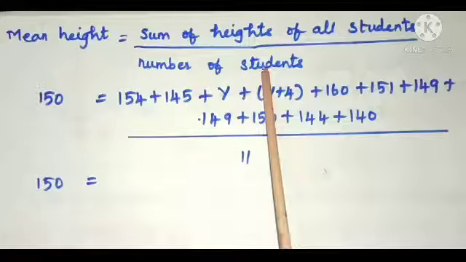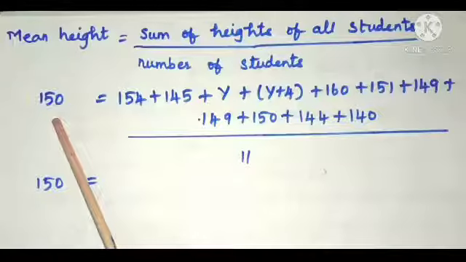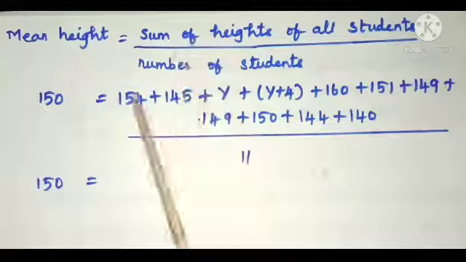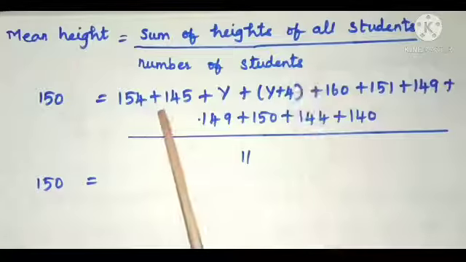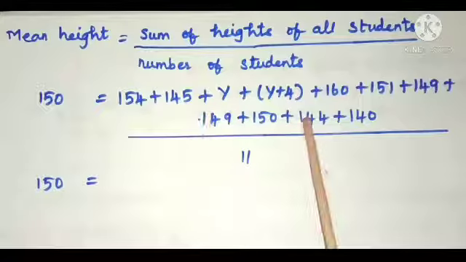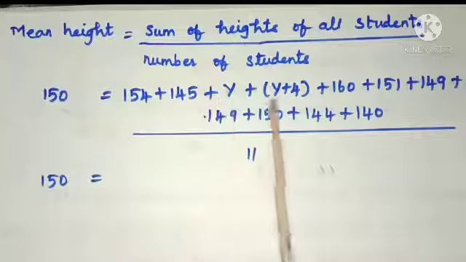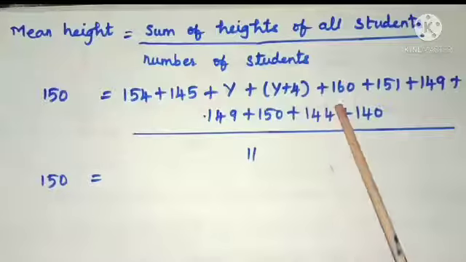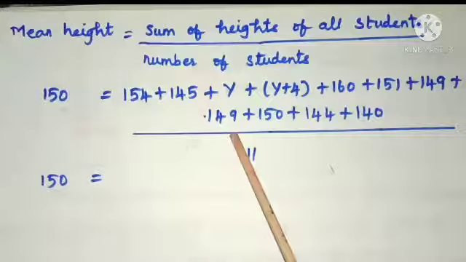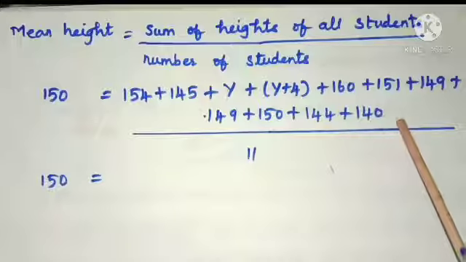Here total number of students is 11, and mean height is given in the problem itself, that is 150, is equal to sum of all the heights. Heights are given and sum means that we are going to add the heights of students: 154 plus 145 plus y plus 4 plus 160 plus 151 plus 149 plus 149 plus 150 plus 144 plus 140.